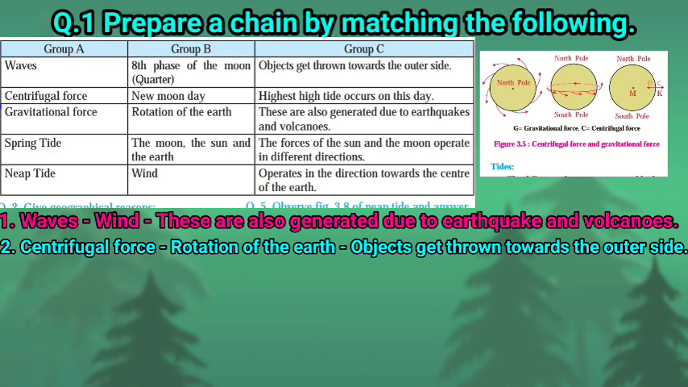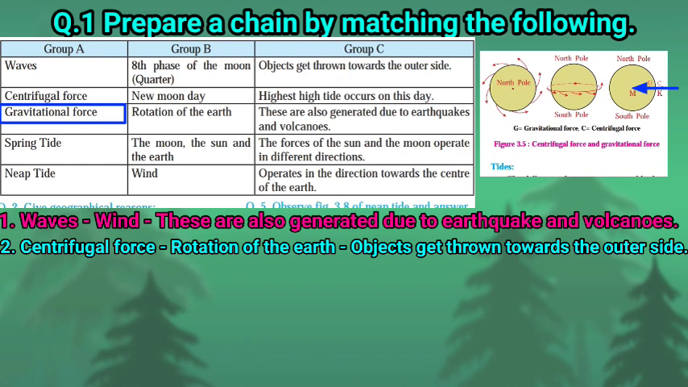First point is centrifugal force, then the rotation of the earth, and third, object gets thrown towards the outer side. Next, third point in group A, gravitational force. We know what gravitational force is. All physical bodies in this space have a gravitational force. They attract each other towards their center.